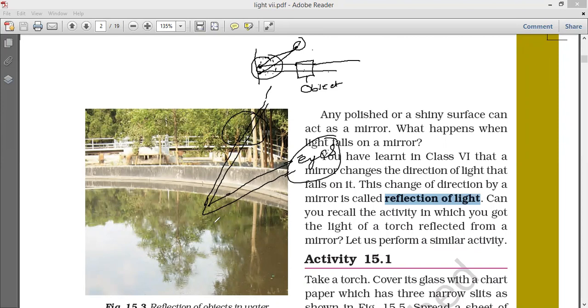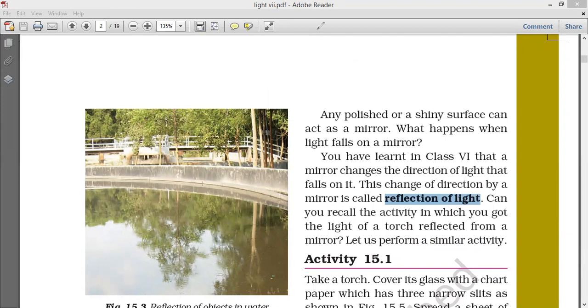Like this you are observing it here. If there is no light here, there is no shadow and you can't see, right? Why are you observing this? Because of reflection of light.